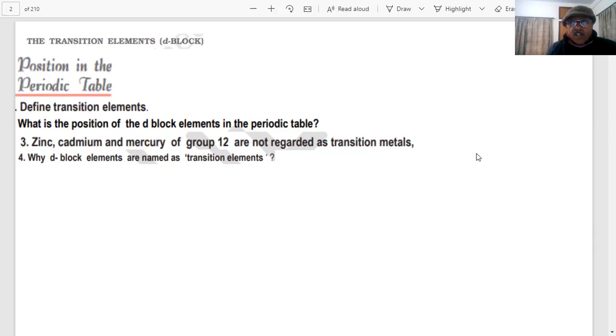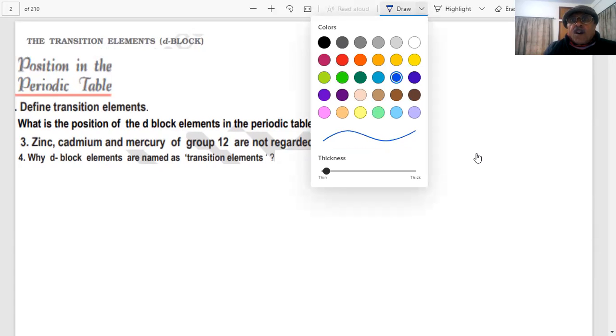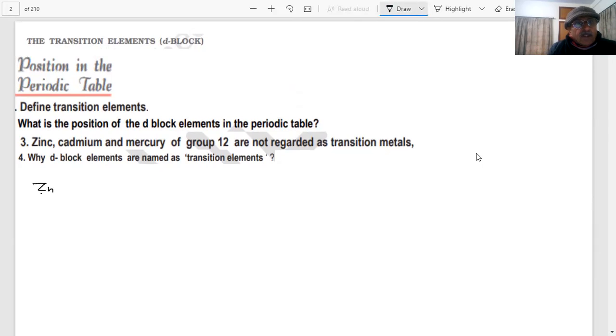This question has been put up in the paper. What is the reason zinc, cadmium, mercury, students, are not regarded as transition elements? Because we have discussed the electronic configuration of zinc, cadmium and mercury. Which group were they?